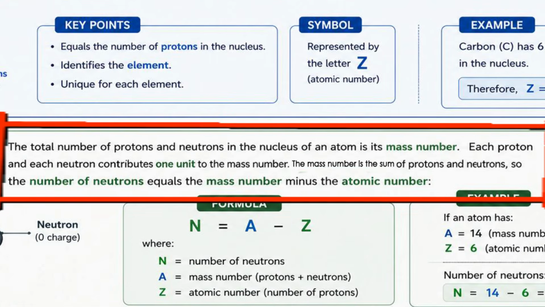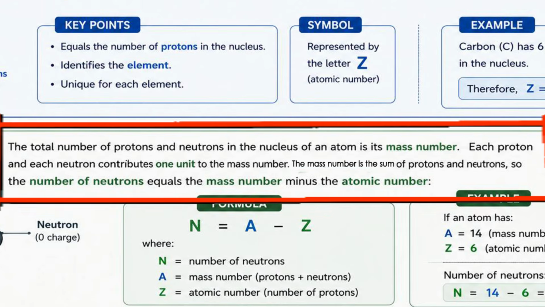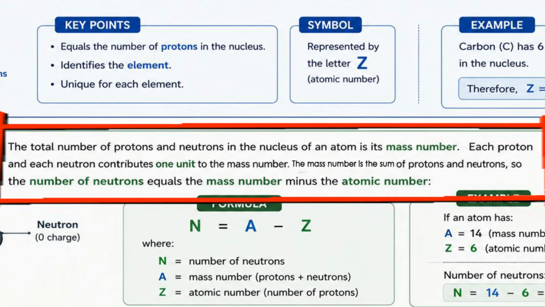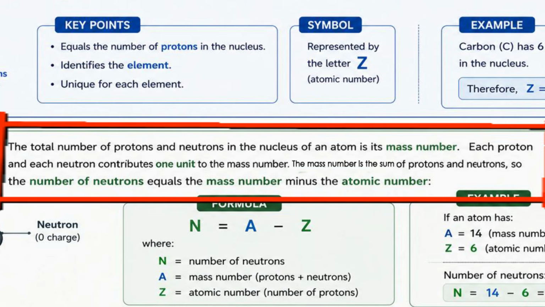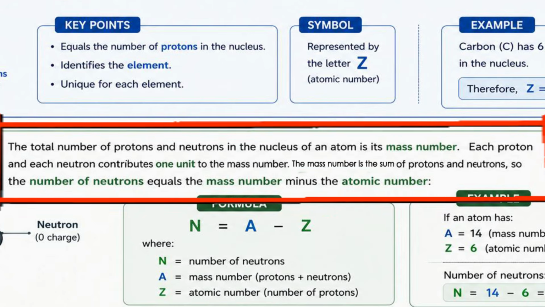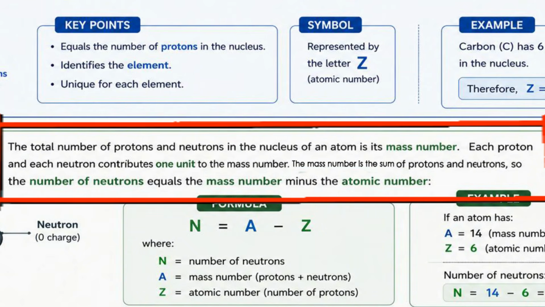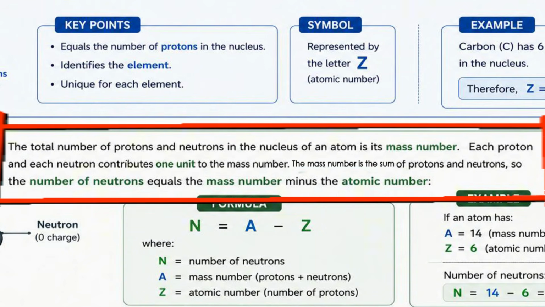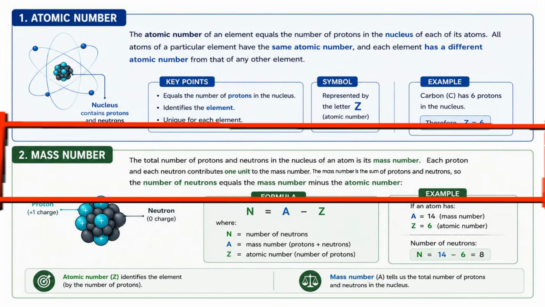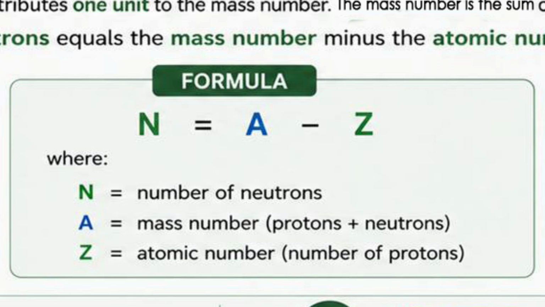So each proton and each neutron contributes 1 unit to the mass number. So the mass number is the sum of protons and neutrons. So the number of neutrons equals the mass number minus the atomic number. So neutrons is represented by N, A is represented by the mass number, and Z is the atomic number equal to the number of protons.